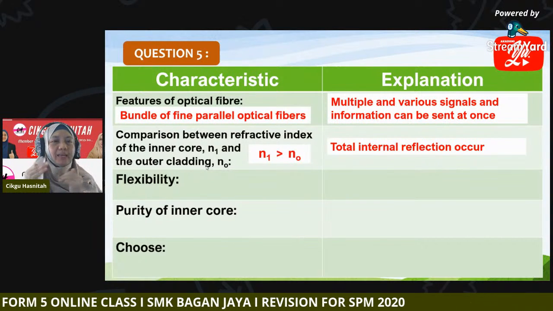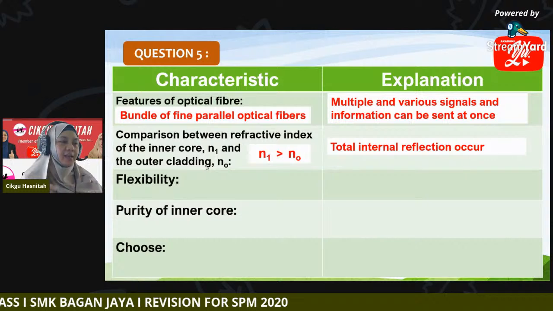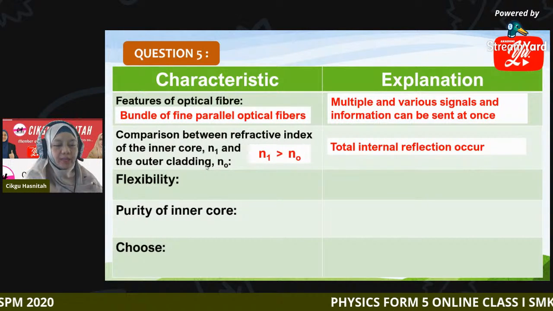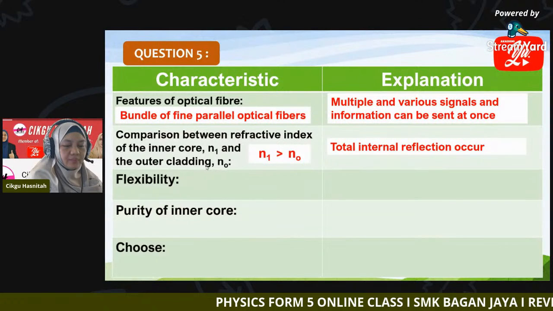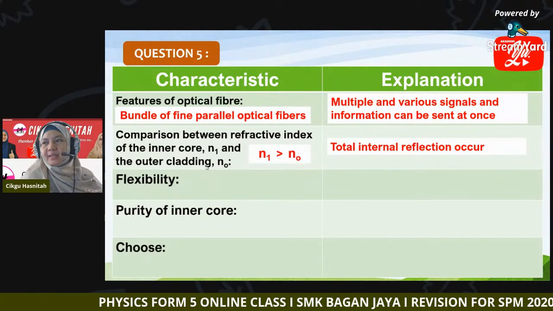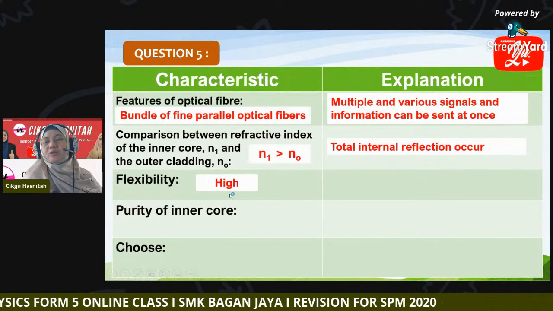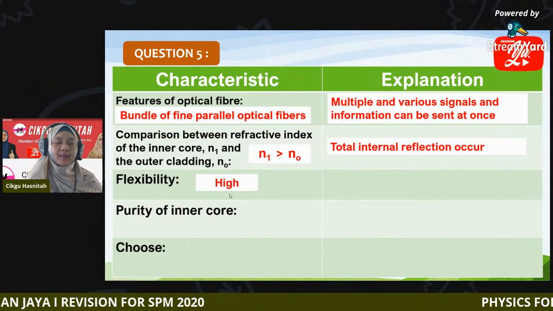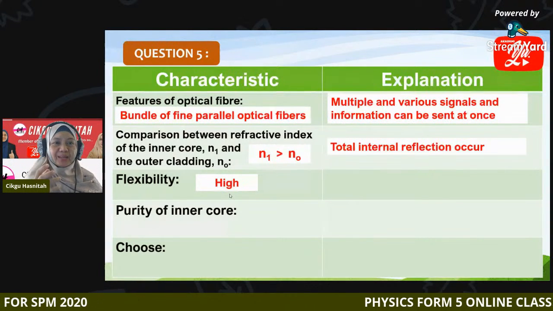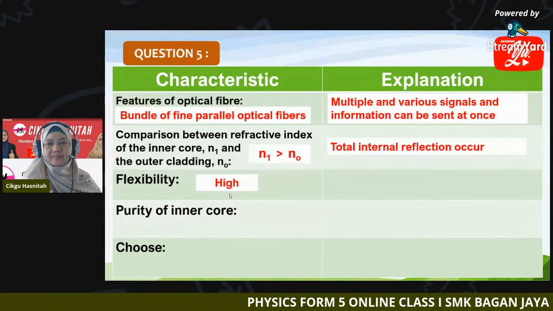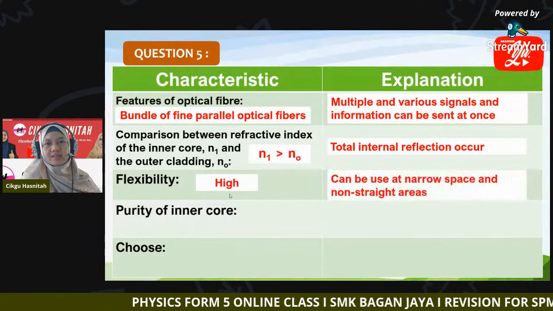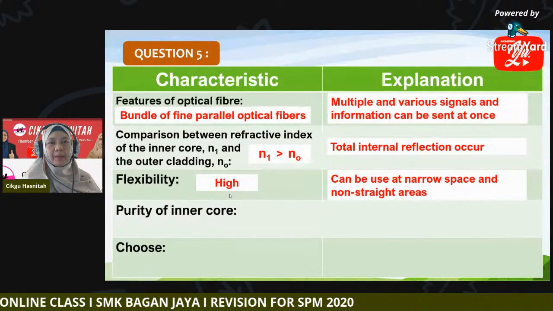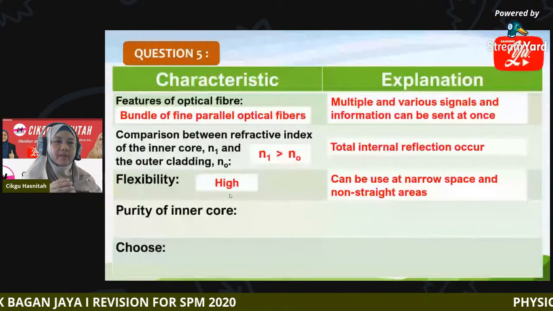Now the flexibility. Flexibility must be high or must be low? The flexibility of the optical fiber. High or low, class? So yes, flexibility needs to be high. Why choose an optical fiber with high flexibility? So that it can be used in narrow spaces and non-straight areas.